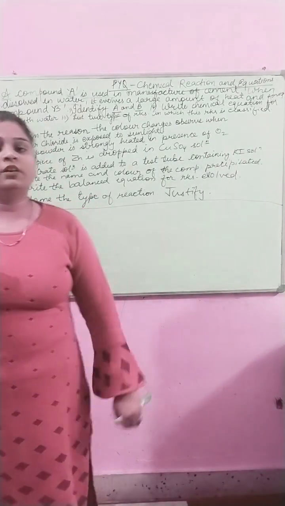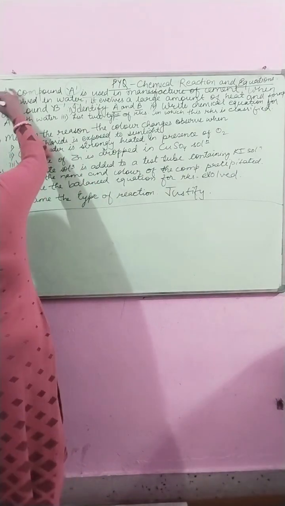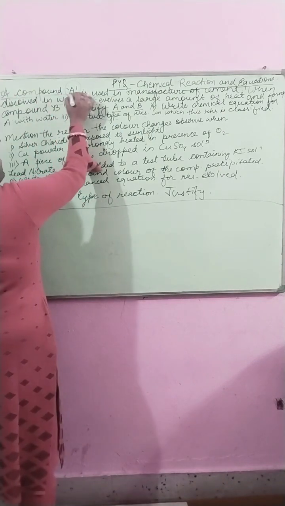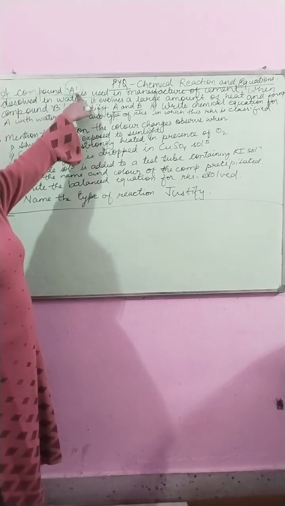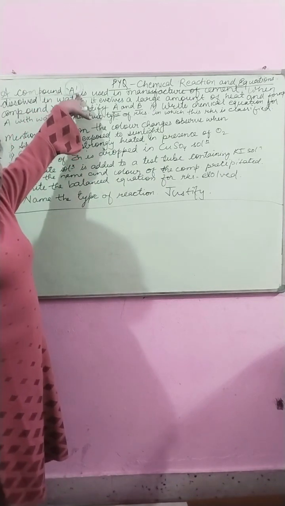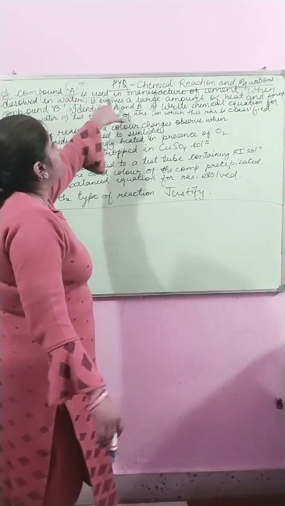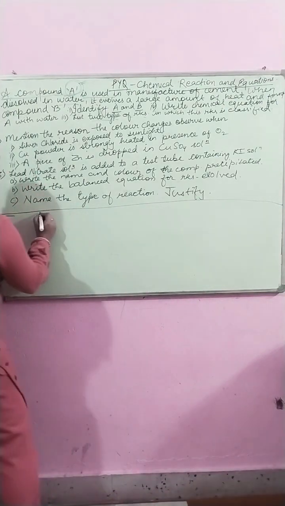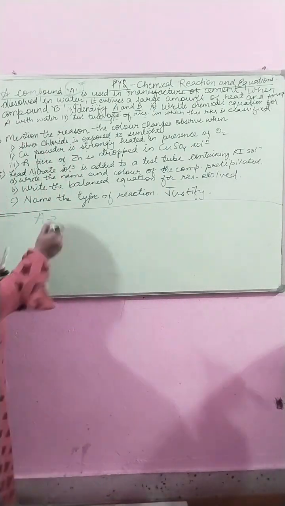This question was asked, I think, in 2021. It is a very conceptual question. It is asking about a compound A, so first let's understand compound A. You have to write the name of compound A, but the thing given is that compound A is used in the manufacture of cement. So you must go through which compound is used in the manufacture of cement.